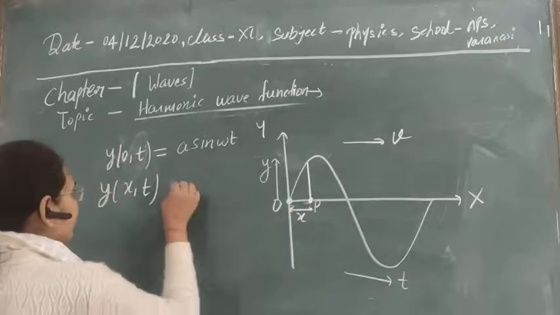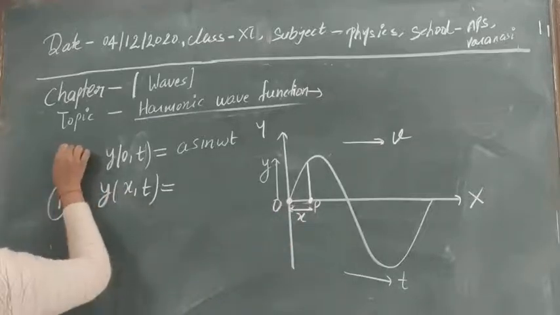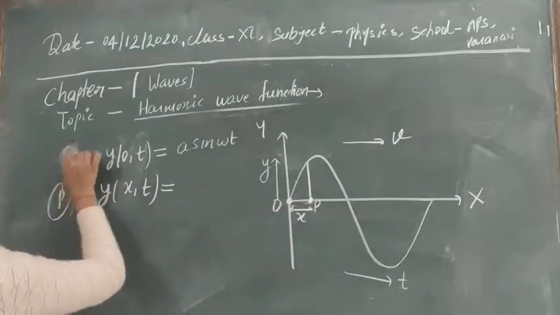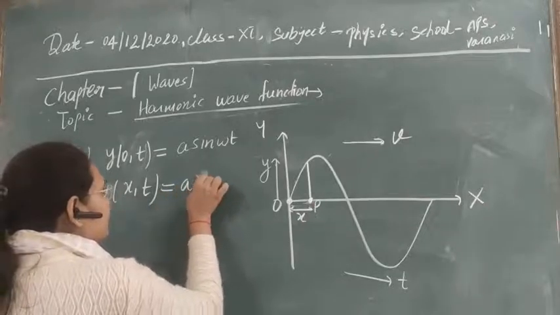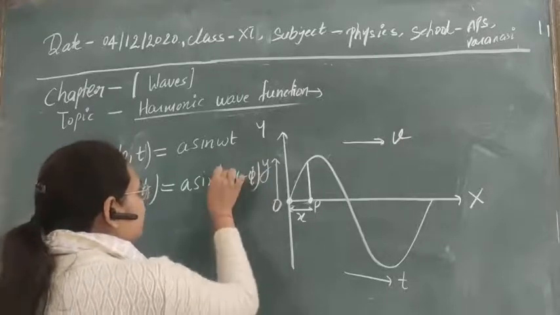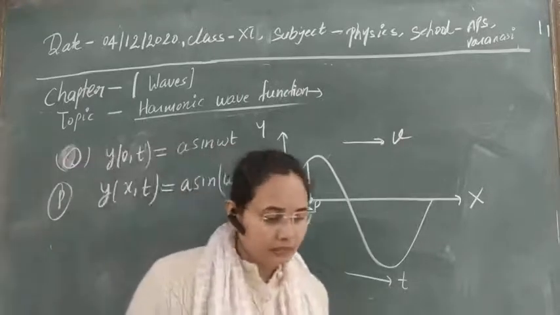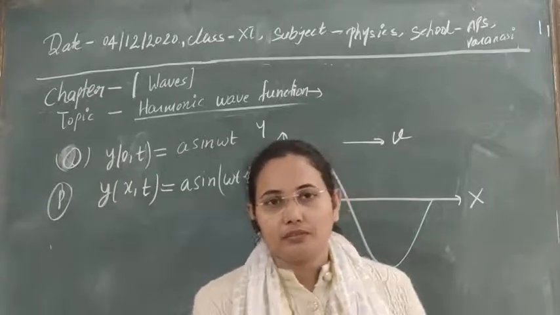Clear, I think. And we are now talking about the point P, whereas earlier we were talking about the point O. Then at this point, the displacement will be equal to a sin(omega t minus phi). I think in this section there is no confusion at all.